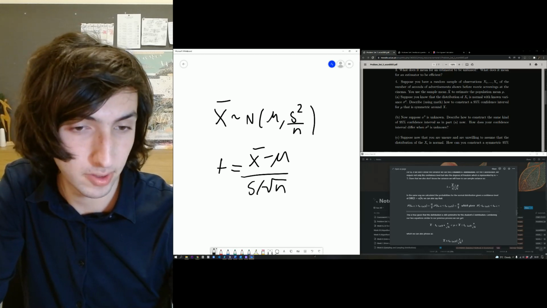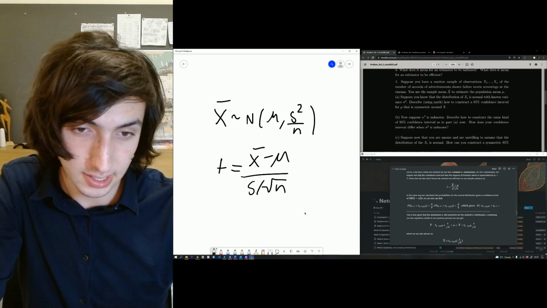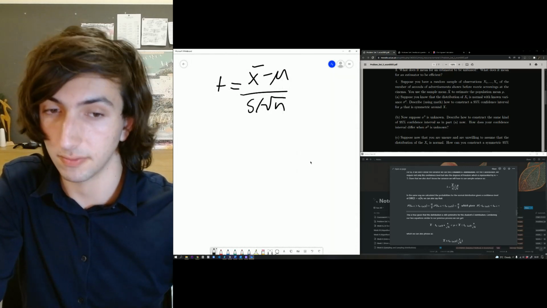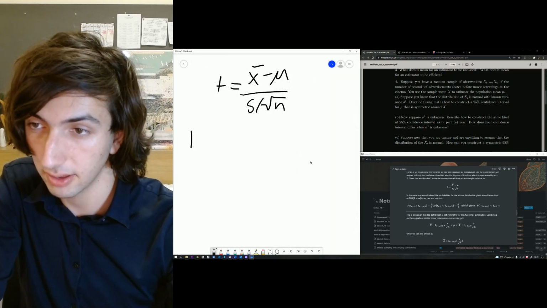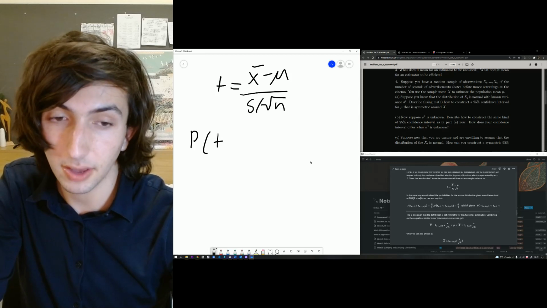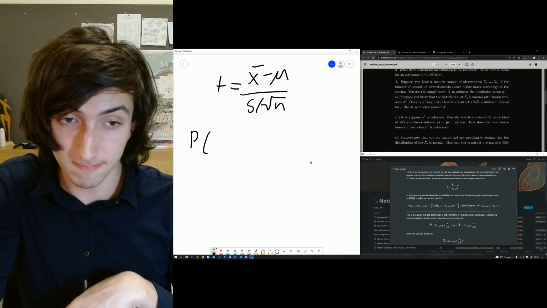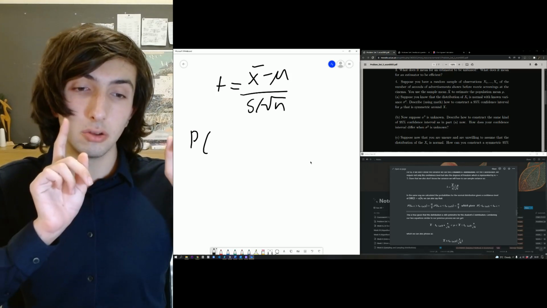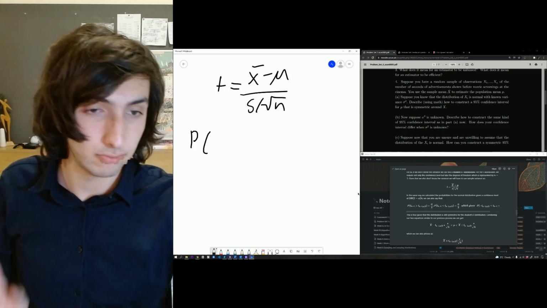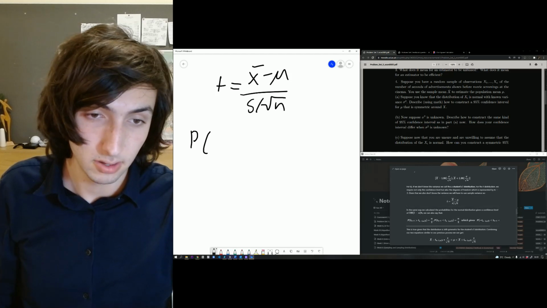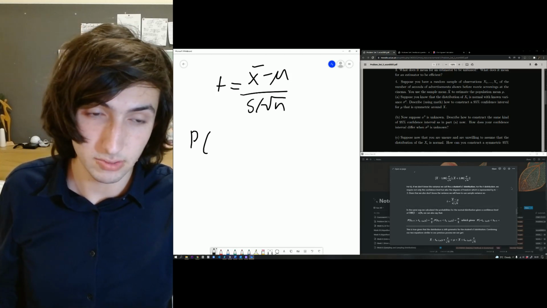Then we're pretty much going to get the same thing from before for our given confidence level. Remember, with the t-distribution you have to have your degrees of freedom, which is represented by n minus 1.